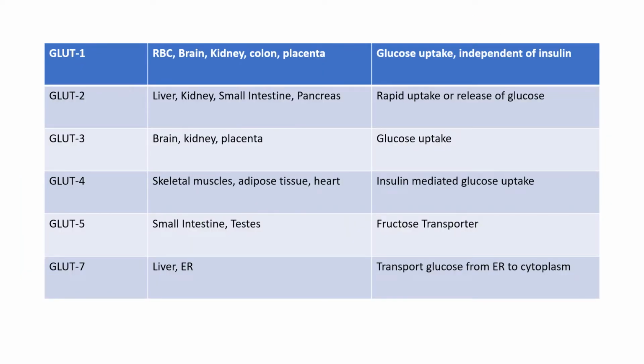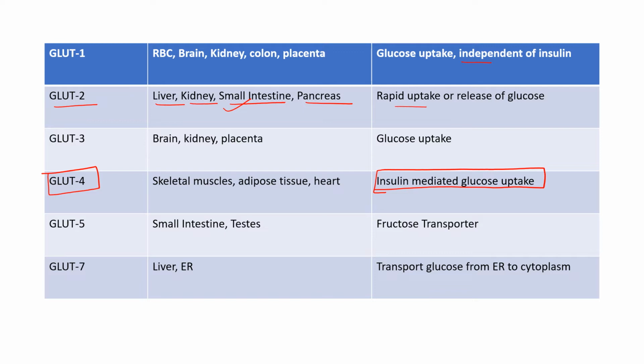Next are the glucose transporters. These are GLUT 1, 2, 3, 4, 5 and 7. GLUT1, or glucose transporter 1, is present in RBC, brain, kidney, colon and placenta, responsible for glucose uptake and not dependent on insulin. Only GLUT4 is dependent on insulin. This is insulin mediated glucose uptake. Otherwise, all transporters are independent of insulin. Then GLUT2, glucose transporter 2, is present in liver, kidney, small intestine and pancreas. We will see the mechanism in the small intestine.